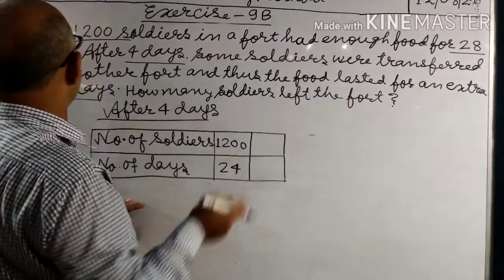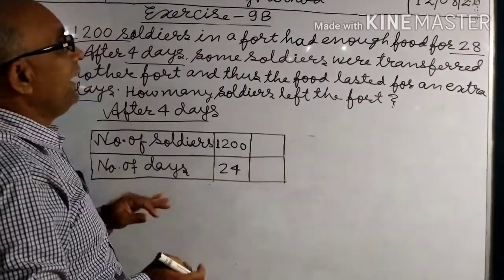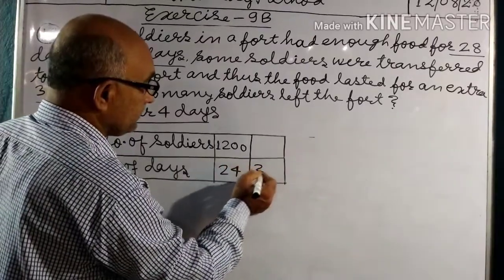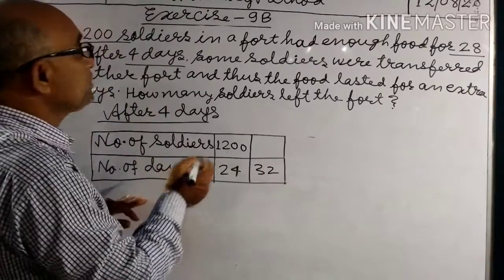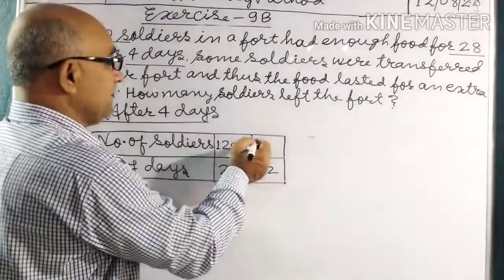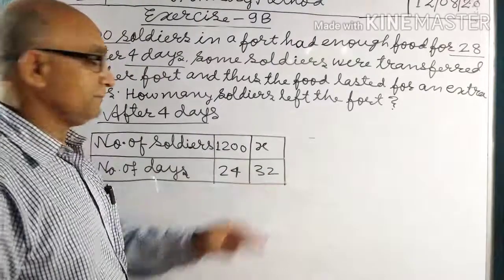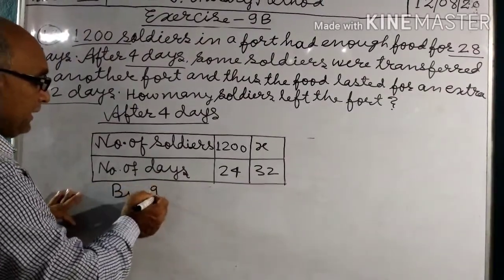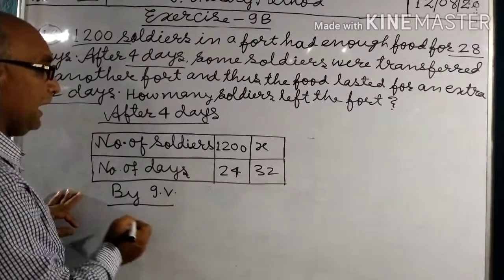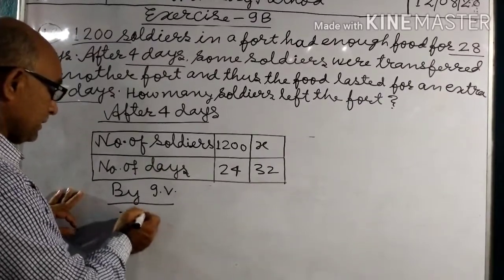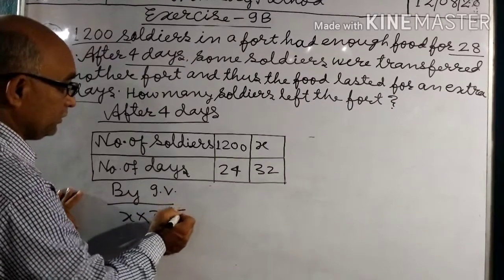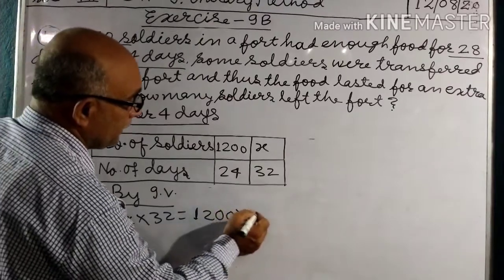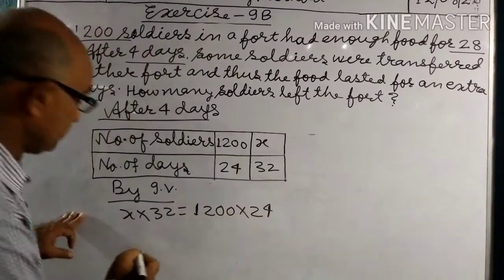Some soldiers were transferred to another fort and thus the food lasted for an extra 32 days. So how many soldiers left the fort? Let the required number of soldiers be x. It is in inverse variation, so by inverse variation, x into 32 equals 1200 into 24.